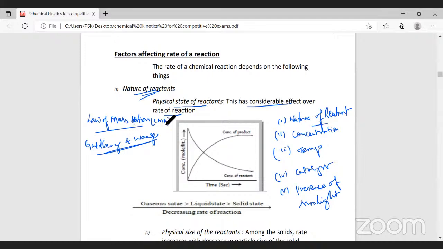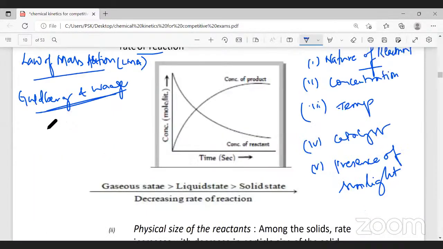Now, what is this law of mass action? We'll consider a reaction: a moles of A plus b moles of B giving c moles of C and d moles of D. This is the reaction.